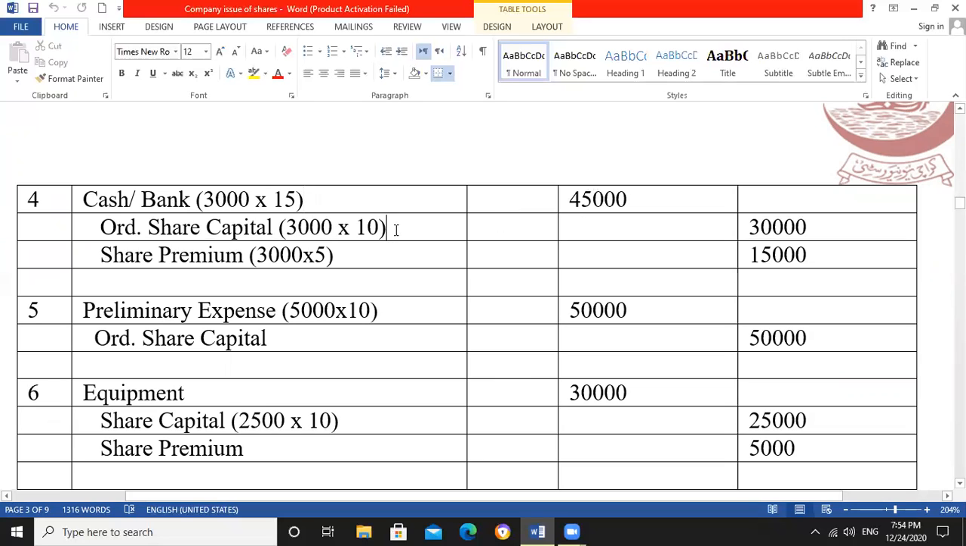So share capital will be credited, because we issued 3,000 shares of 10 rupees. The share capital amount is always at par value, meaning the face value of the share. So 3,000 multiplied by 10 is 30,000. And share premium is 3,000 multiplied by 5, because we are issuing 10 rupees shares and the market price is 15 rupees. So the profit will be 5 rupees, because 10 rupees is our par value and 5 rupees is share premium, meaning profit of the company.